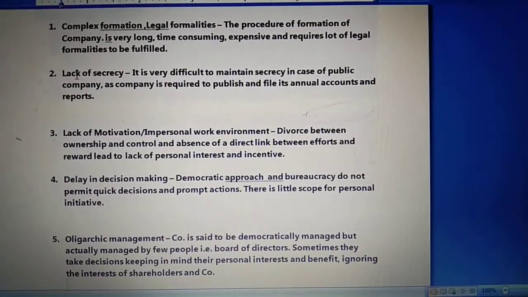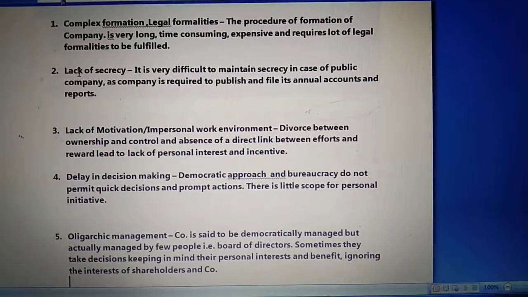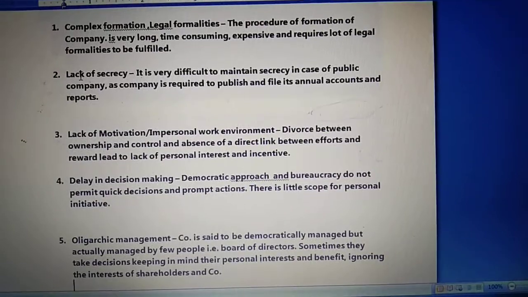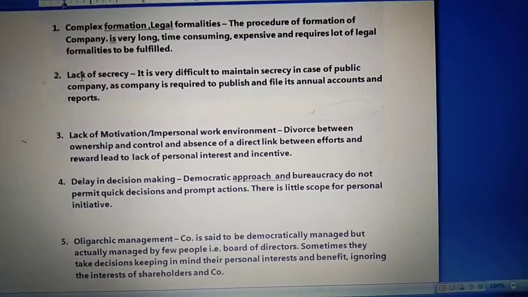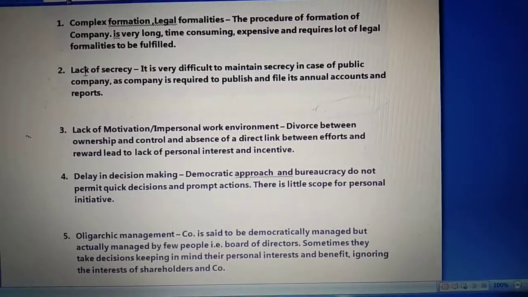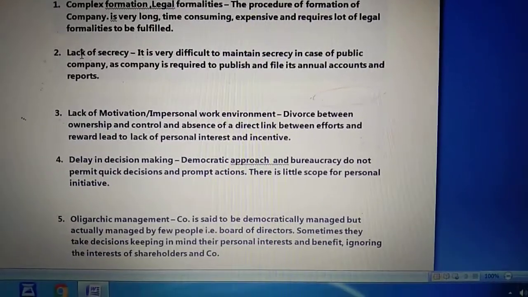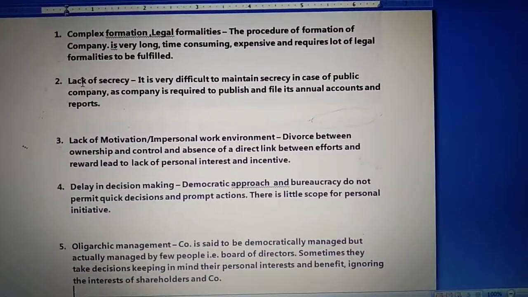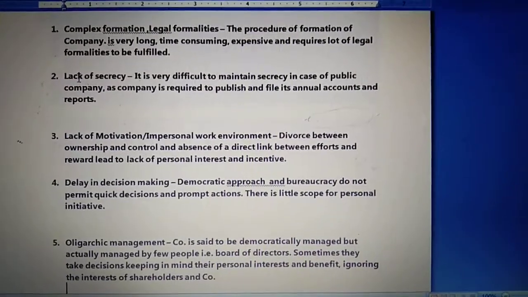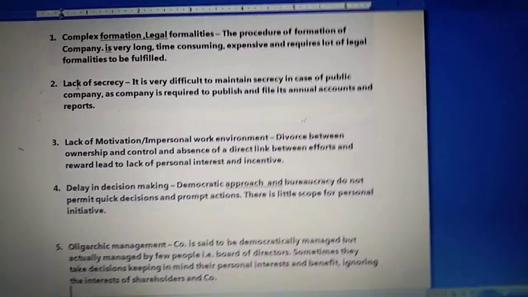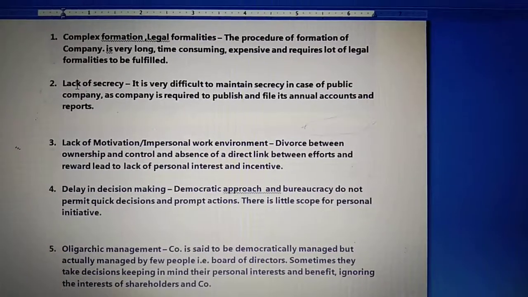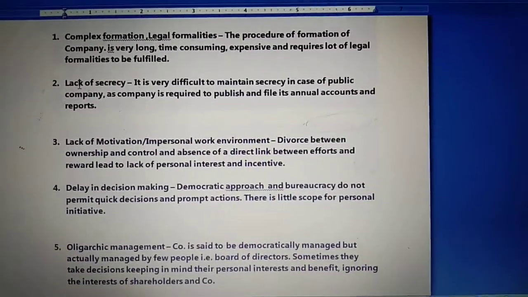That is the owner. So just because of this, there is no link between the shareholders and the board of directors, or between the efforts and the reward, and there is a lack of motivation and impersonal work involvement. Sometimes the board of directors may feel that no matter whether the company gets profit or losses, we are going to get our salary. In that case, the motivation can decrease.